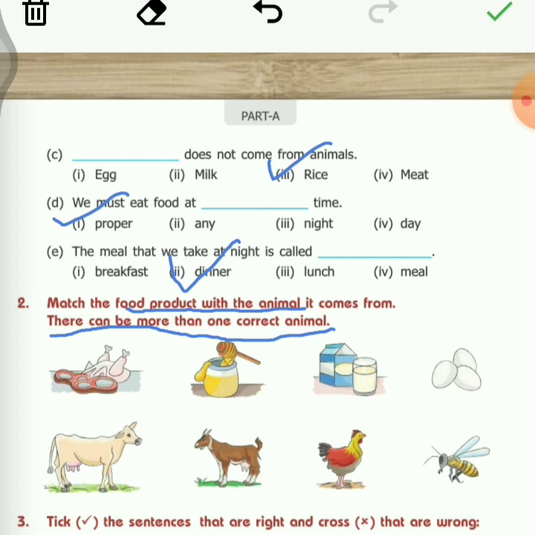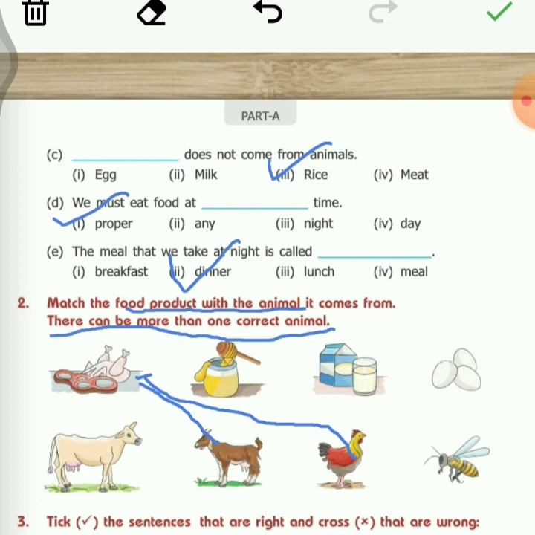First picture seems to be the flesh of animal, right? So it can be the flesh of hen also. It seems to be meat. So meat comes from goat also and meat comes from hen also. So we will put a tick on both. We'll match this meat with goat as well as with the hen. Alright, so meat will be matched with both the animals because we get meat from goat. Goat's meat is mutton and hen's meat is chicken.